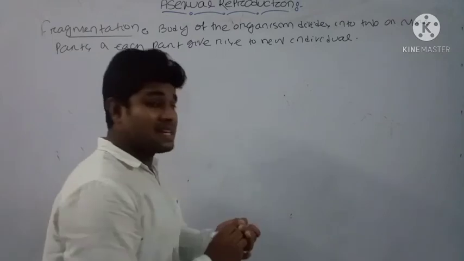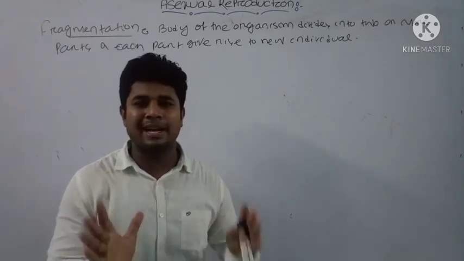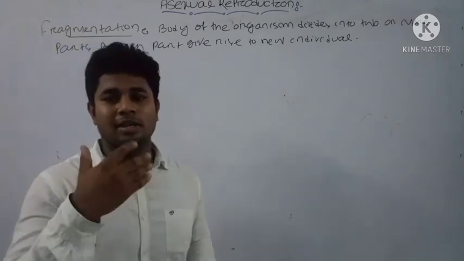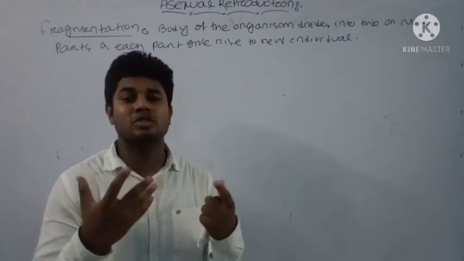Usually the body of the organism separates automatically or due to some injury.